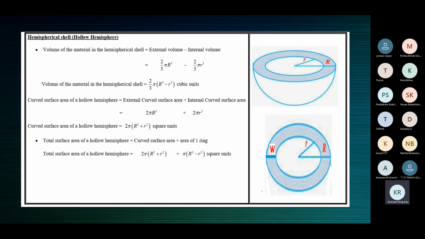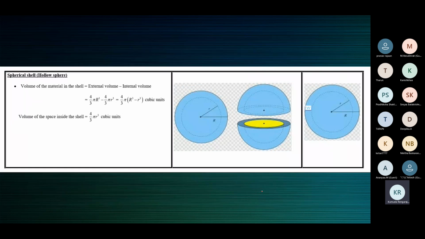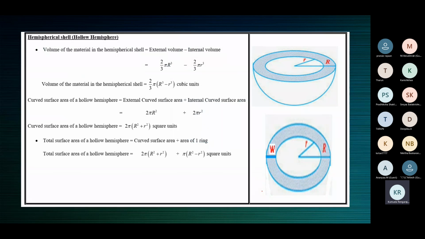Okay, so this is a hemispherical shell or a hollow hemisphere. For example, you have a coconut which is in the shape of a perfect sphere. Sometimes a coconut is elongated at the ends, it's oblique, not perfectly spherical always, but there are perfectly spherical coconuts. So we'll assume one such coconut which is perfectly spherical.